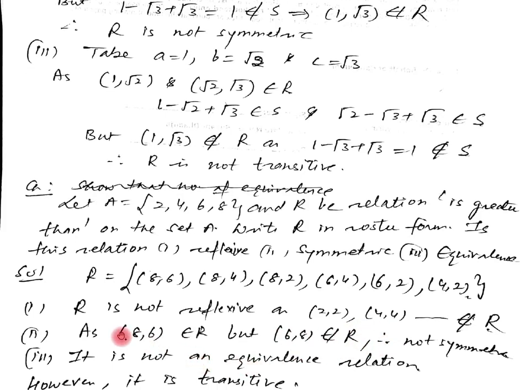Now it is neither reflexive nor symmetric, so it should not be an equivalence relation, because a relation is an equivalence relation when, number one, it is reflexive, number two, it is symmetric, and third, it is transitive. But the first two conditions fail, so there is no need to check the other condition. It is not reflexive, not symmetric, so it is not an equivalence relation.